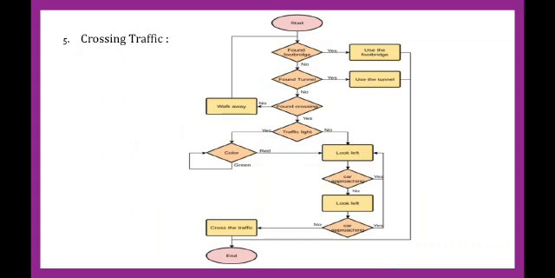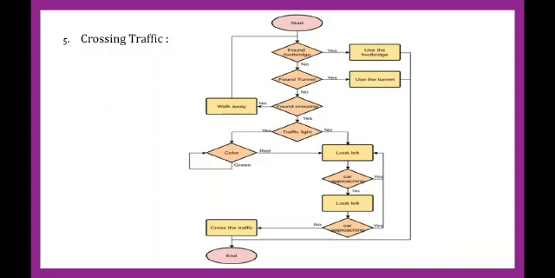Next, crossing traffic. We know the signals. First it will start, and we look for a footbridge there. If no, then we look for a tunnel there. If yes, then use that footbridge. If no, when we find the tunnel, then use the tunnel. Again, if we cannot use the tunnel, then we look for a crossing walkway. If yes, then we can see the traffic light. If no, again we go for the footbridge and tunnel and repeat the process.